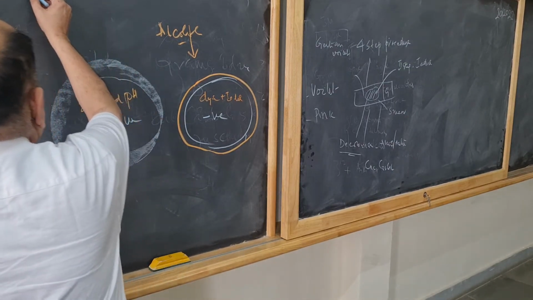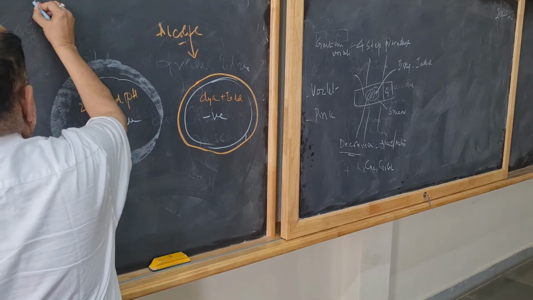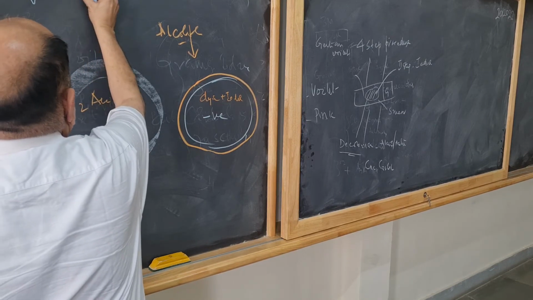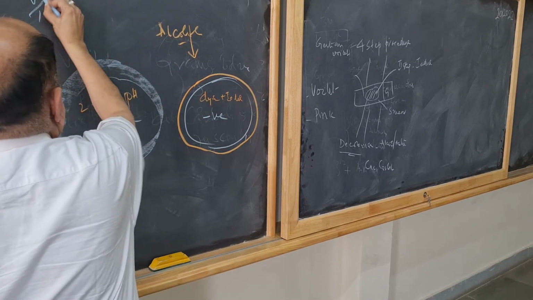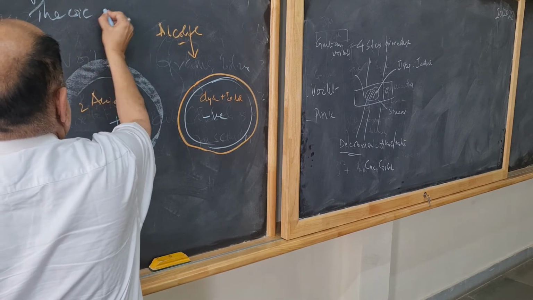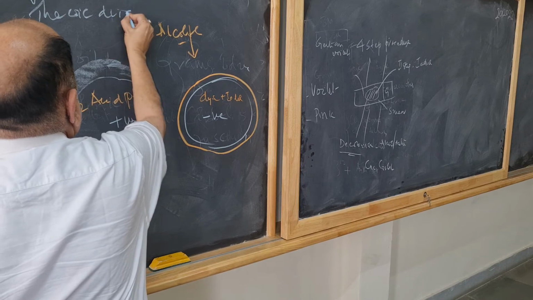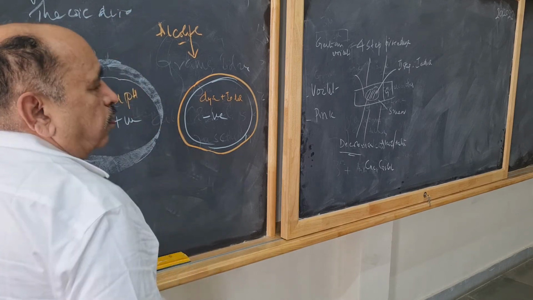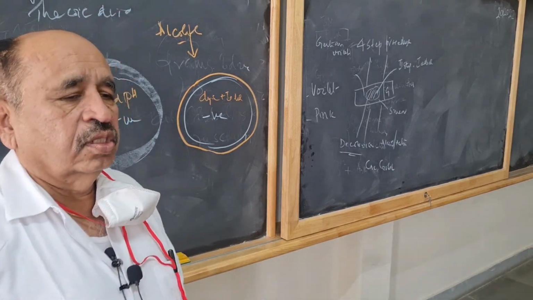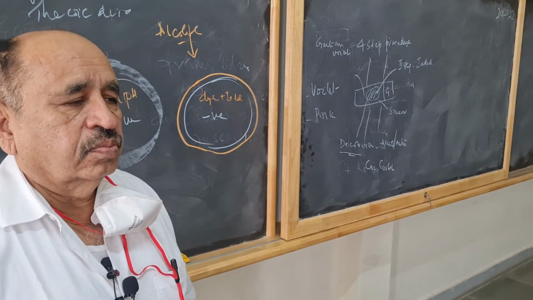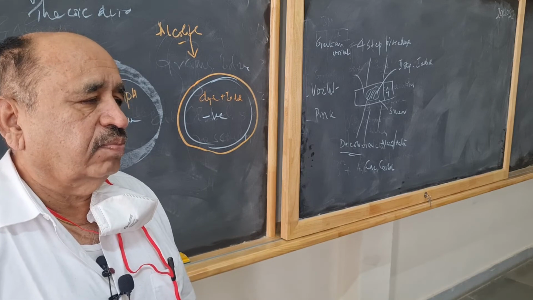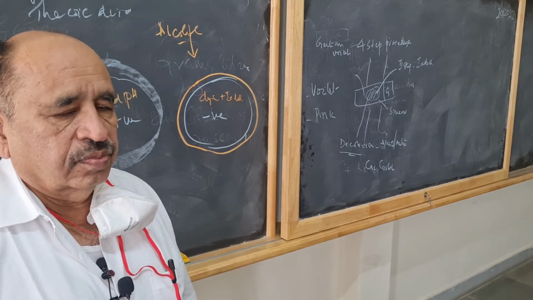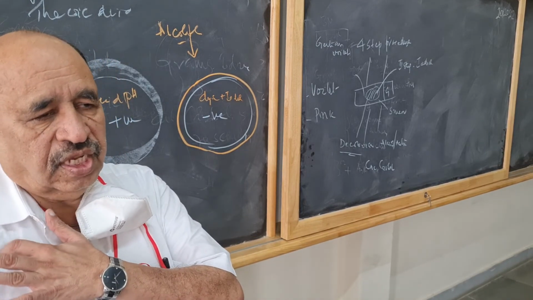There are two chemical theories: magnesium ribonuclease and teichoic acid.